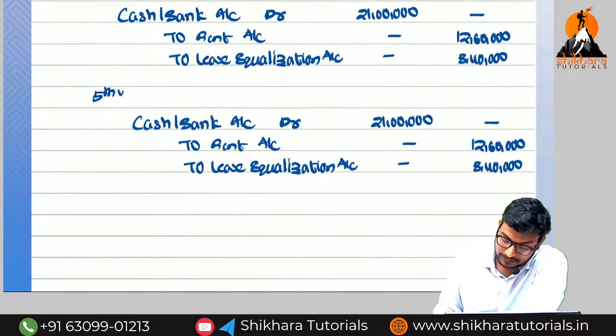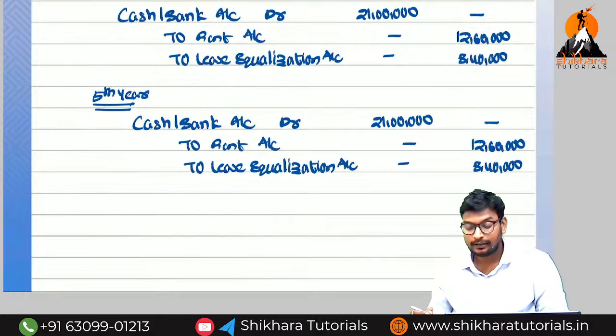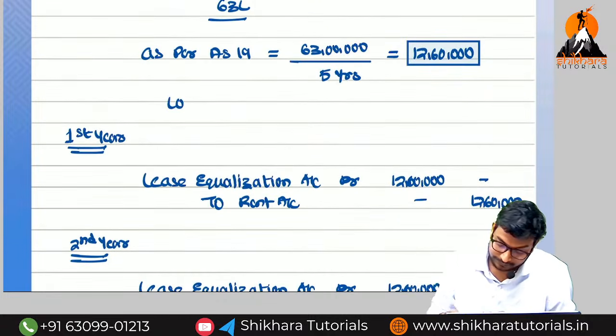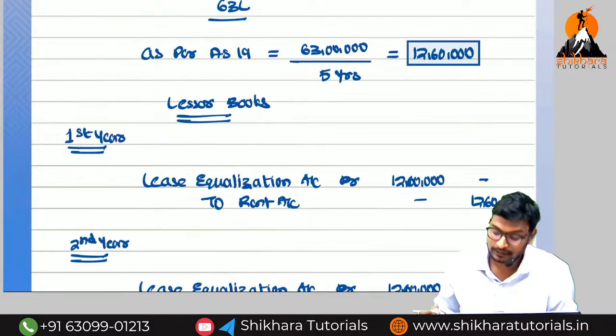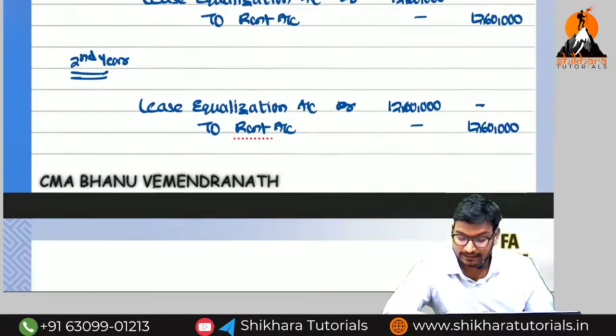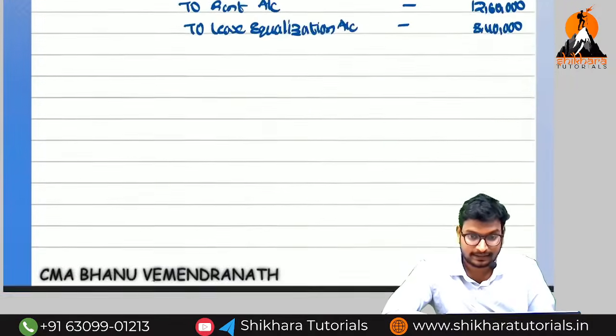And fifth year. These are in the books of lessor or lessee? Lessor books. So in which books were we asked to pass them? Lessor books only. In the lessee books, same or reverse? Reverse will be there. So like this, we need to do the operating lease.